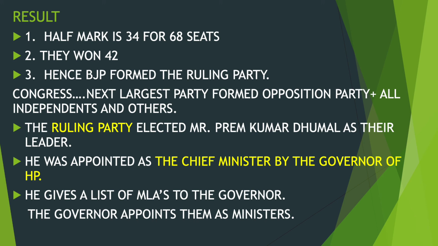The MLAs of the majority party, the BJP, elected Mr. Prem Kumar Dhumal as their leader. He was appointed chief minister by the governor. He gave a list of those MLAs to the governor whom he wanted to become ministers. The governor appointed those MLAs as ministers.